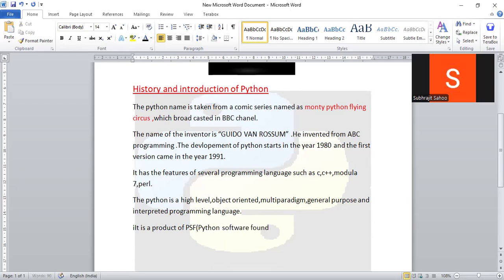Like Java is a product of Oracle Corporation, .NET is a product of Microsoft Corporation. Similarly, Python is a product of the Python Software Foundation, or PSF, right? So this is some points regarding history and introduction of Python.